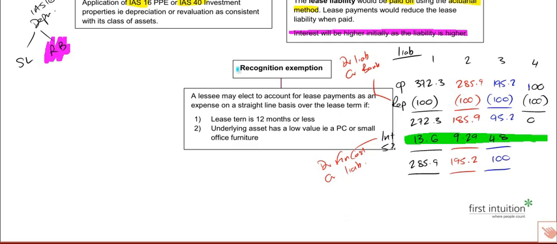Lastly, there's a little bit of exemption criteria here that a lessee may elect to account for a lease payment as an expense on a straight line basis through the P&L account if the lease is short term, so 12 months or less, or incredibly low value, so you're hiring a PC or a piece of small office equipment. It's not material to be able to account for it in the way that we're describing here. It would be no cost benefit in doing it, so it falls back to the framework somewhat, I guess.